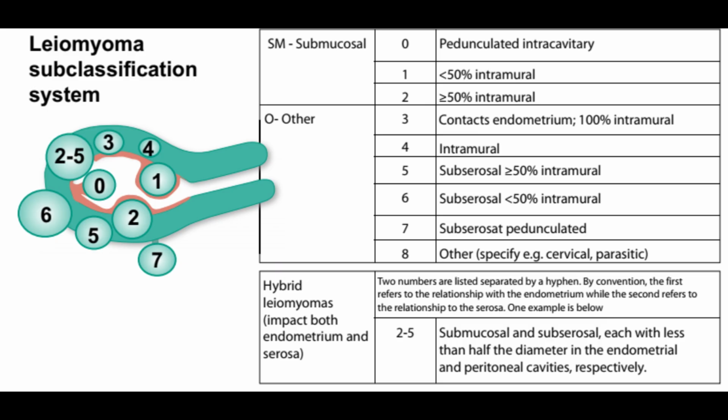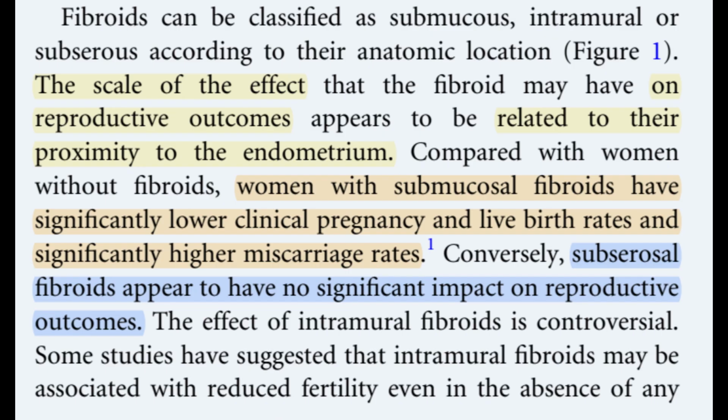Figure 1. The FIGO classification for uterine fibroids. The scale of the effect that the fibroid may have on reproductive outcomes appears to be related to their proximity to the endometrium. Compared with women without fibroids, women with submucosal fibroids have significantly lower clinical pregnancy and live birth rates and significantly higher miscarriage rates. Conversely, subserosal fibroids appear to have no significant impact on reproductive outcomes. The effect of intramural fibroids is controversial.